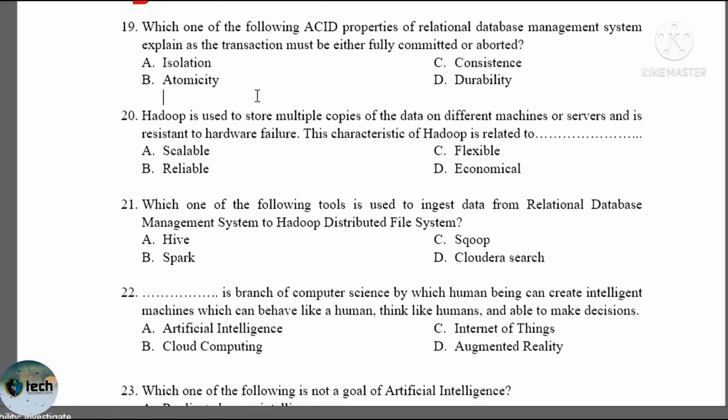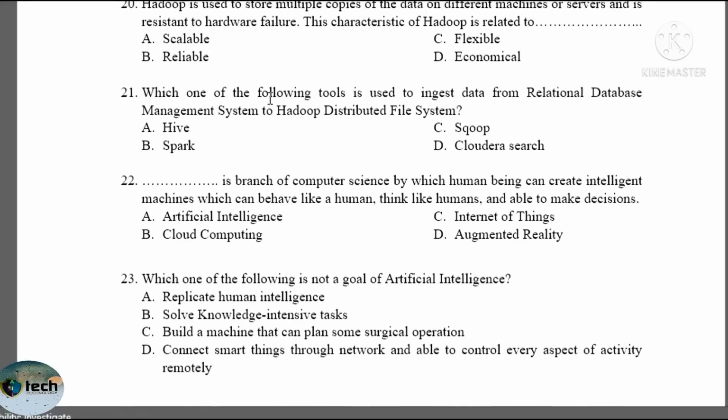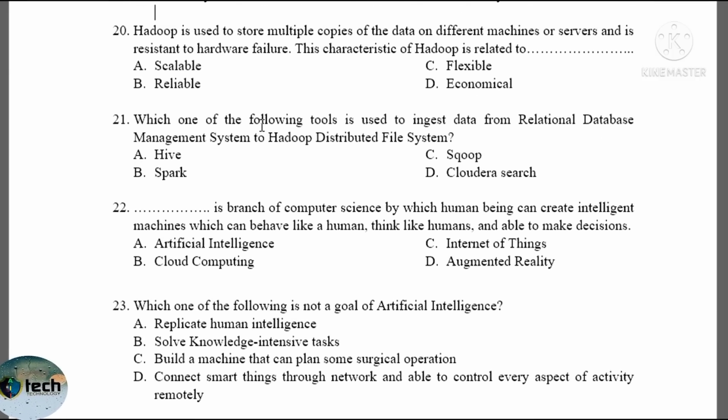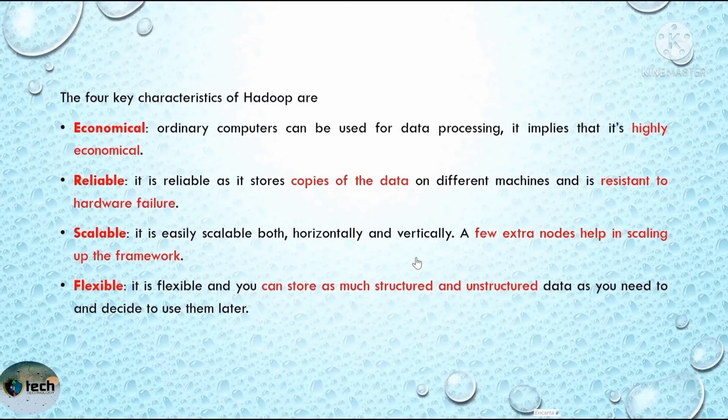The transaction is kind of an atom. Question number 20. Hadoop is used to store multiple copies of data on different machines or servers and is resistant to hardware failure. This characteristic is related to the 4 key characteristics of Hadoop. The first characteristic of Hadoop is economical. We can use ordinary computers in order to process the big data, which implies highly economical.